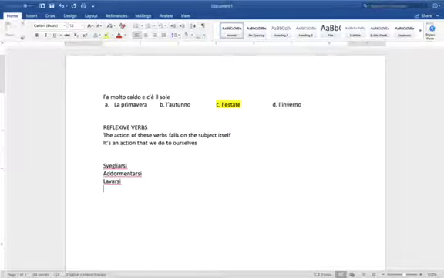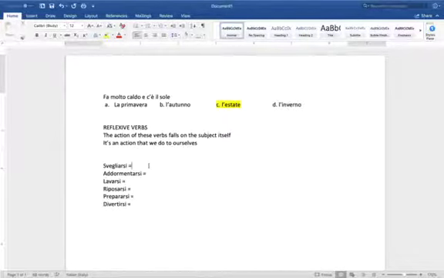Reflexive verbs. Also riposarsi, prepararsi, and divertirsi. I'll tell you in a second what all these verbs mean. I'm going to translate them for you right here.